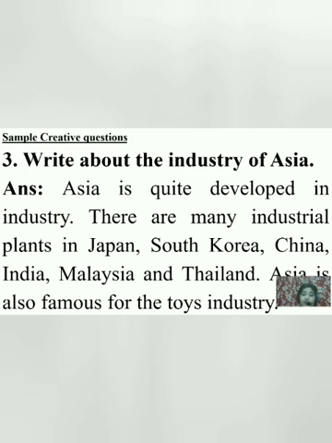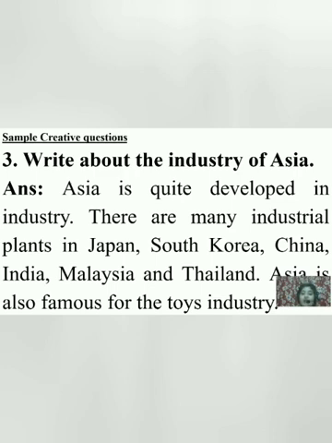Now, write about the industry of Asia. As we have said, the industry of Asia is very rich. It is manufacturing different types of products, and they are exporting those to other countries also. What is manufacturing, students? Why are you not asking me? Yes, manufacturing means whenever we are making anything on a large scale, and those things are made by machineries, not by hand. That is manufacturing. So Asia is manufacturing more products.